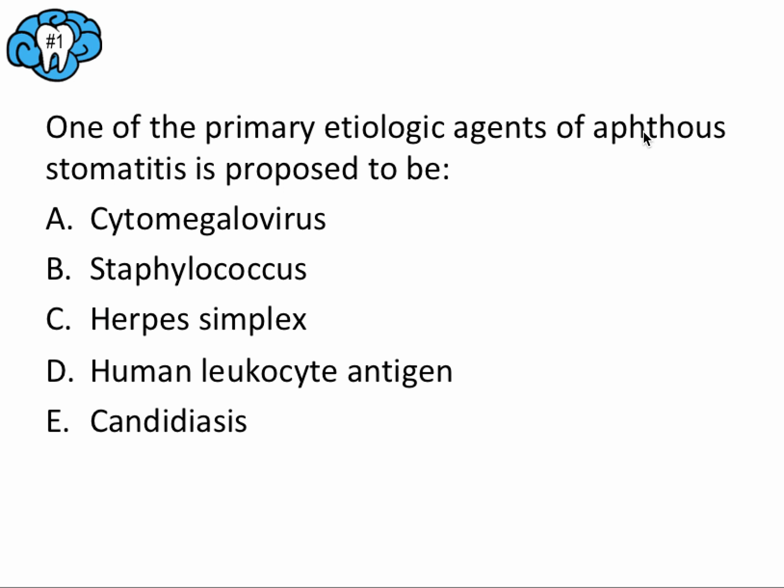And because we know that aphthous ulcers were in the immunologic category when we're talking about these lesions, although the exact etiology is unknown, we can safely presume that D is the only answer that makes sense here, because aphthous stomatitis or aphthous ulcers are immunologic in nature.